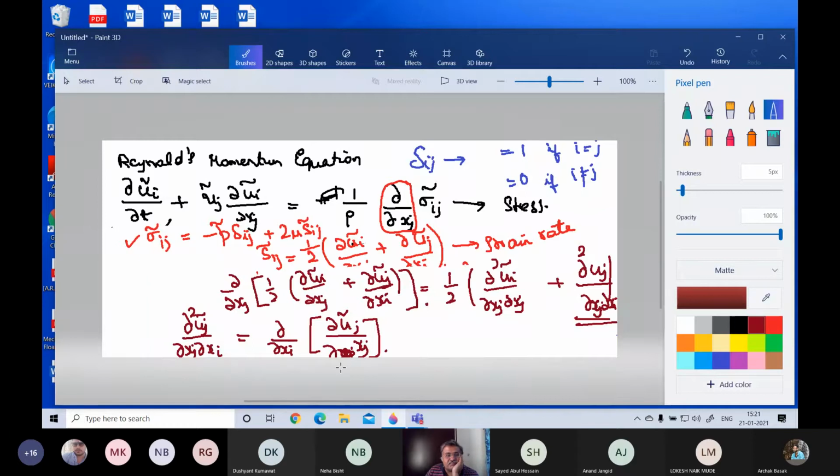What is this term? Actually, in the last class, I mentioned that there is something known as a continuity equation. I'll write it with a different color.